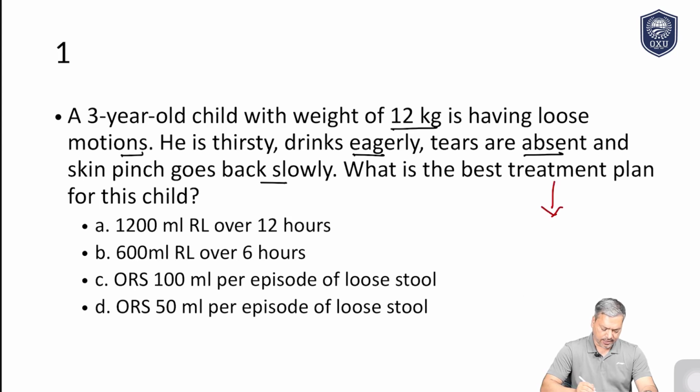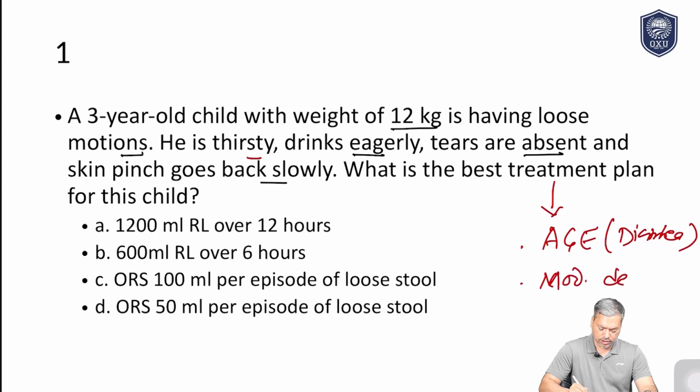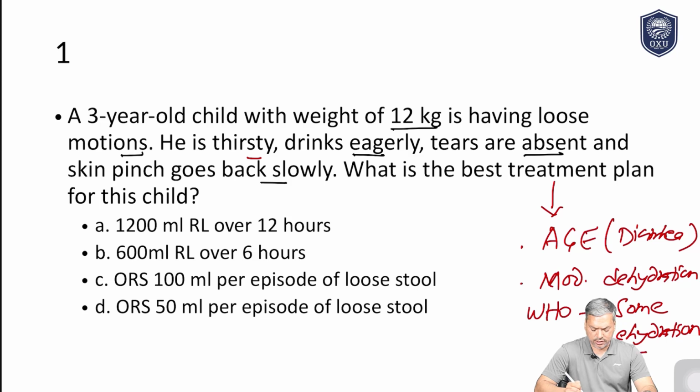Okay, see this. So the child is 12 kg and 3-year-old. The child is having loose motion. So clear cut, this is a case of acute gastroenteritis, or you can say diarrhea. This is a case of diarrhea. And during examination, the child is thirsty, drinks eagerly, tears are absent, and skin pinch goes back slowly. So the child is having moderate dehydration, and according to WHO classification, this is some dehydration. Okay, some dehydration.